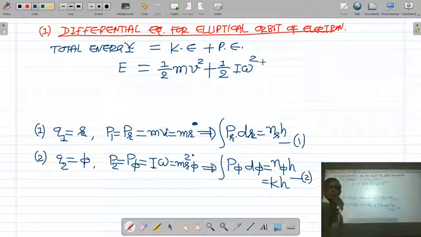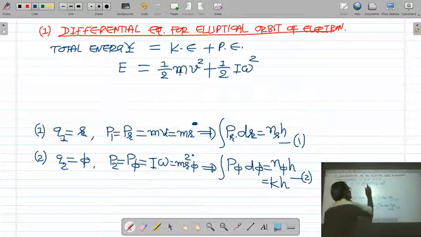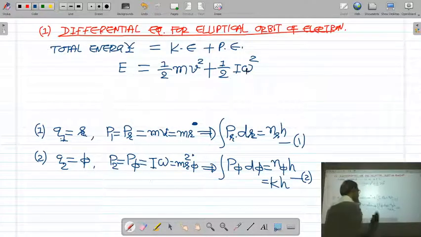So the electron has two kinetic energies. Corresponding to the radial coordinate r, the linear kinetic energy of the electron is half mv square, where m is the mass of the electron and v is its linear velocity. And corresponding to the angular coordinate phi, the rotational kinetic energy of the electron is half I omega square, where m is replaced by I and v is replaced by omega.